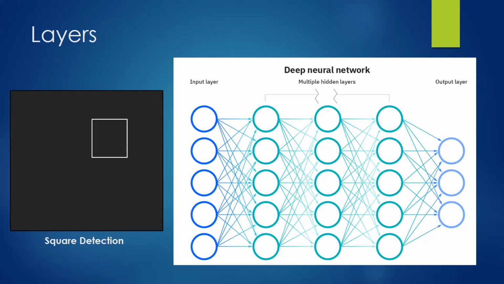So let's say we take as an input a picture of pixels that are either on or off, so 0s or 1s. And we're trying to detect: does this picture contain a square? So we flatten this out into a one-dimensional array, just stacking all the different layers of this into one layer and putting it into our input layer.